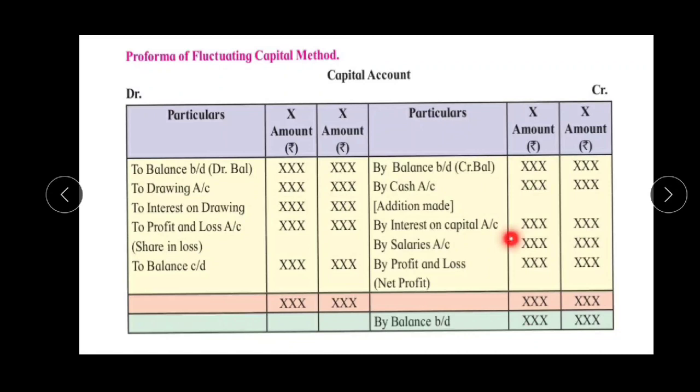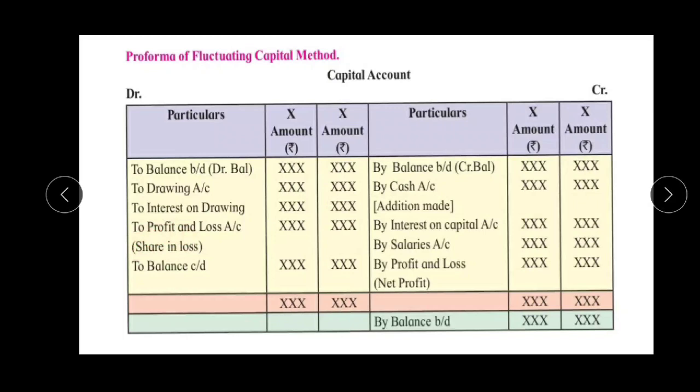It means that profit and loss has always to be transferred to the profit and loss account. That's why we write "to profit and loss account" or "by profit and loss account". At the end, we have to close the partners' capital account by writing "to balance carried down". Clear? And that balance has to be transferred into the balance sheet, to the partners' capital account on the liabilities side. So I hope you know all these concepts very well.